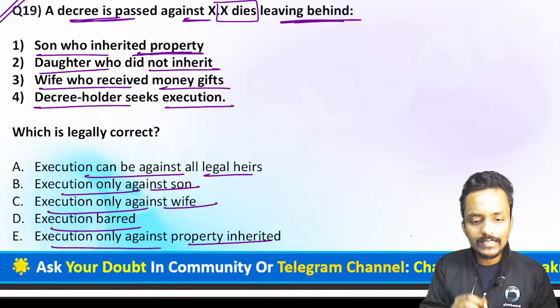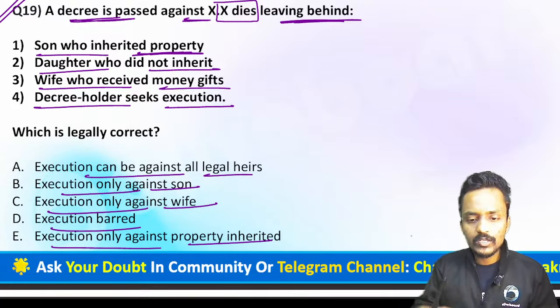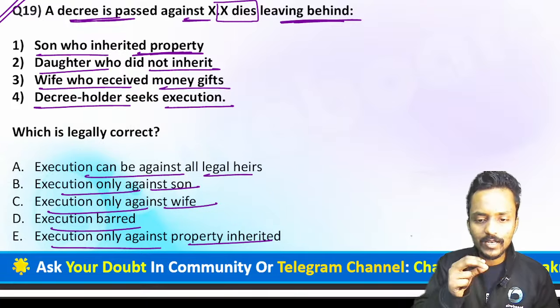They basically have the right, and this property belongs to Mr. X. So after the death of Mr. X, generally the execution shall be made against the son who inherited the property. So the first statement, statement number 1, is correct.